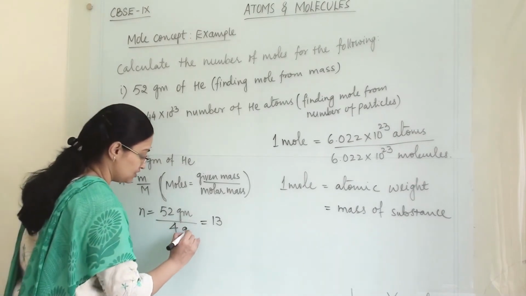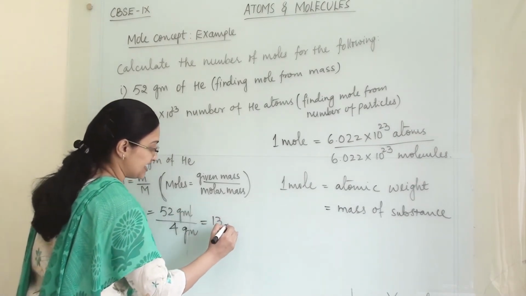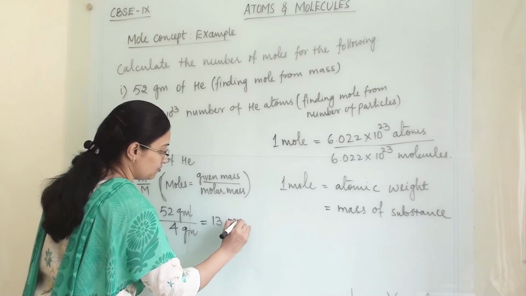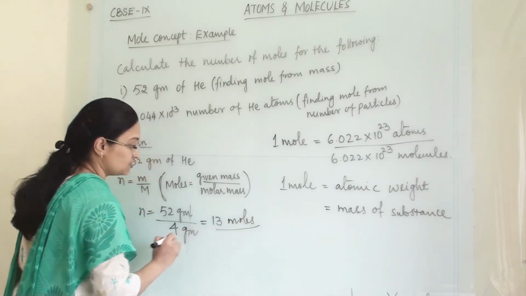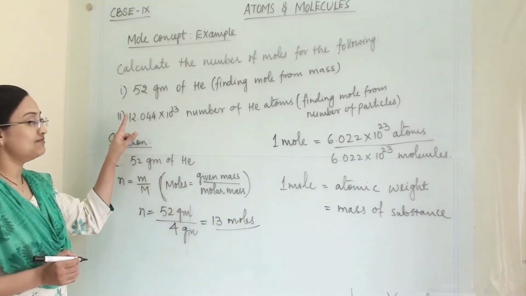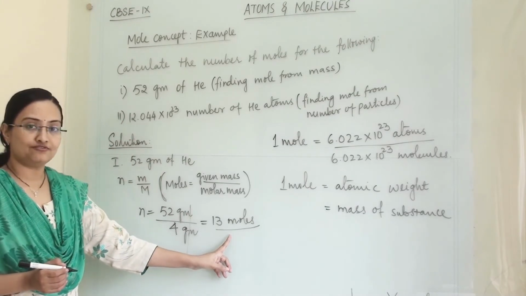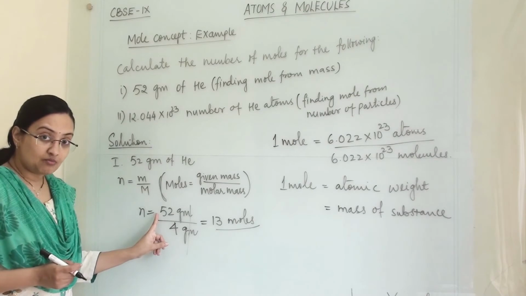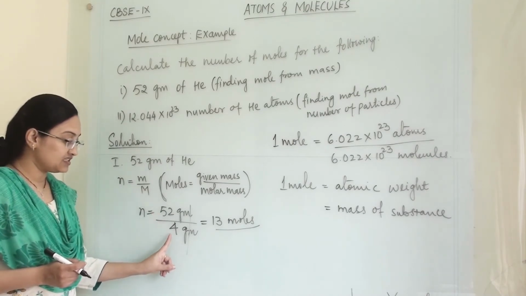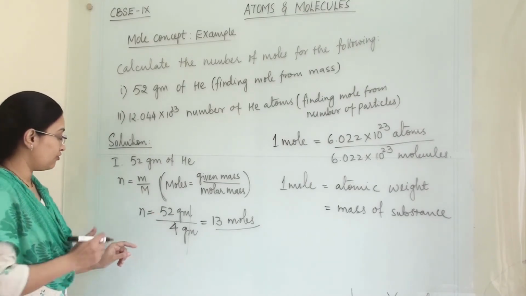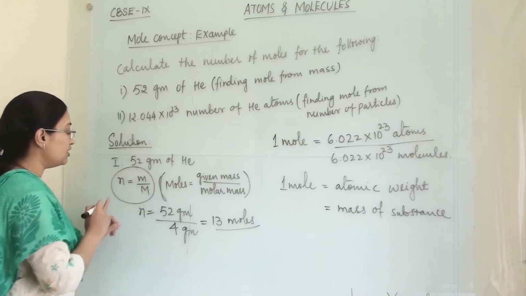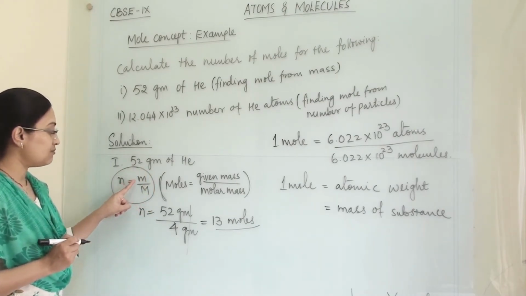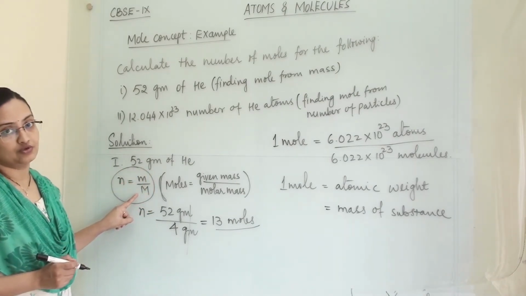Here gram will cancel and we will get 13 moles. So we have 13 moles of helium. Here these two masses are different. This is the given mass, given weight, and this is the atomic weight. So the formula is mole equals the given mass divided by molecular mass.